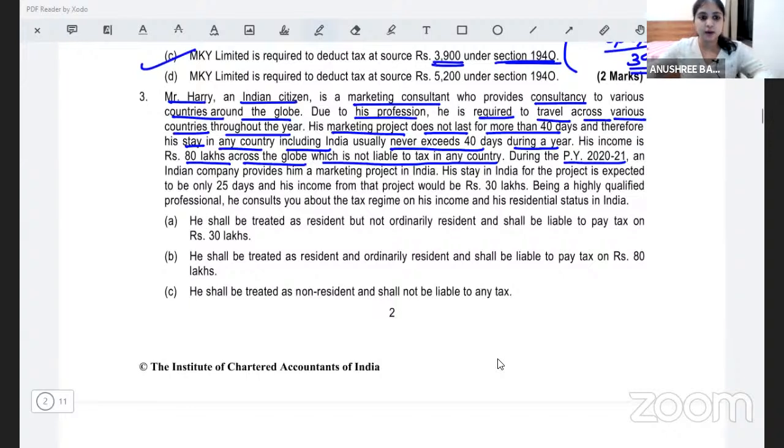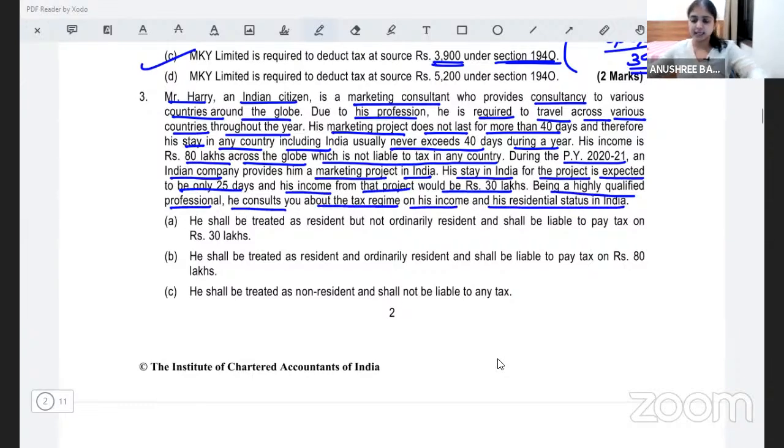During 2021, an Indian company provides him a marketing project in India. His stay in India for the project is expected to be only 25 days, and his income from that project would be 30 lakhs. Being a highly qualified professional, he consults you about the tax regime on his income and his residential status in India. This question number 3 is all about residential status.